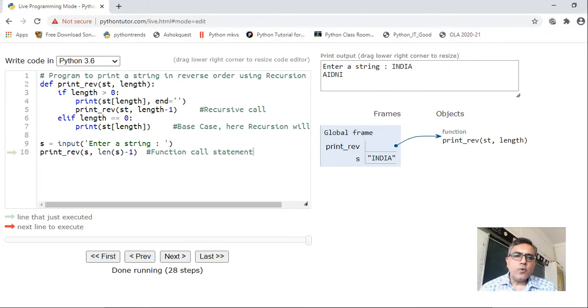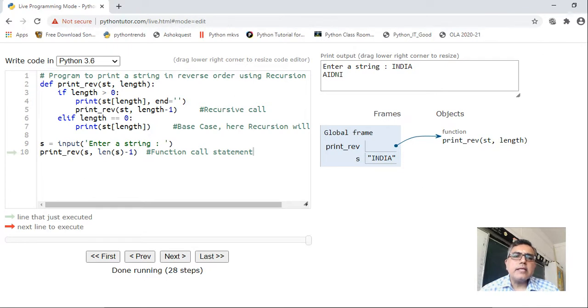Now you can see one more example. This is a program to reverse a string using recursion, right? We'll reverse the string using recursion. So I have a function def print_rev, that is the name of the function, which takes one string, and the second parameter is the length of the string, right?